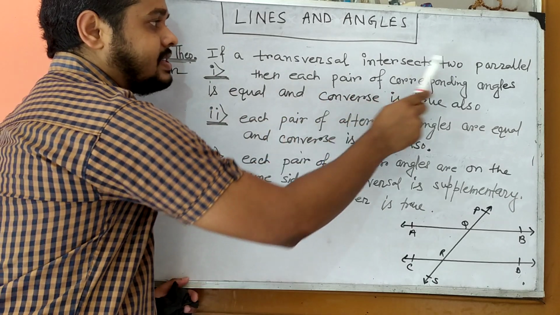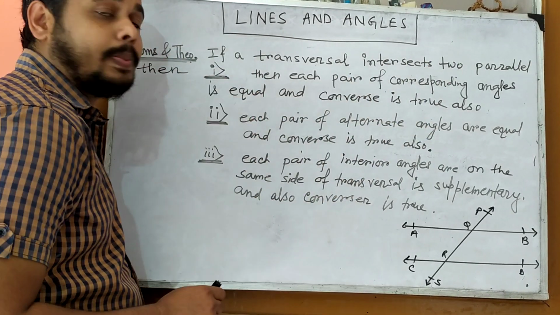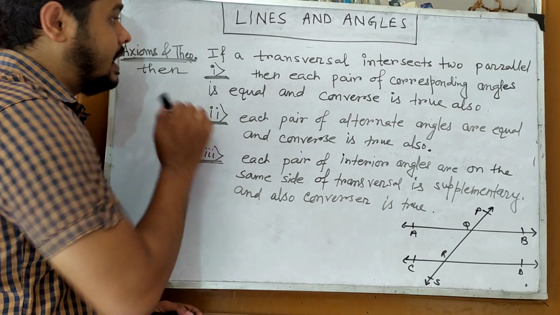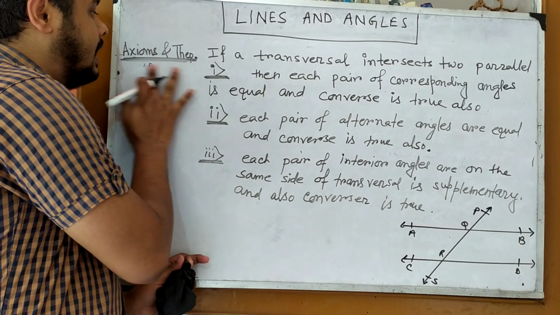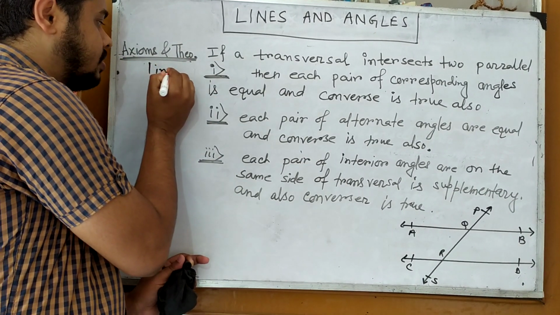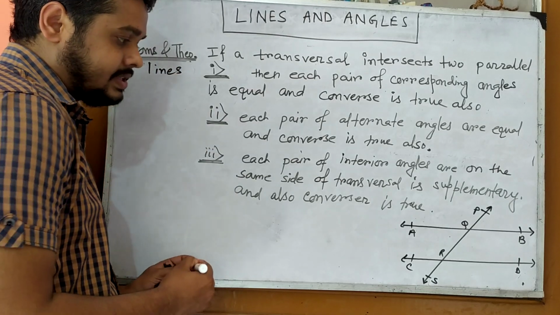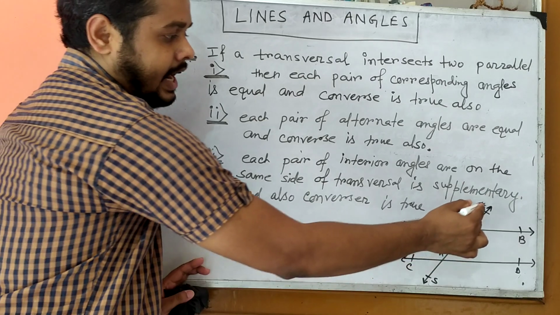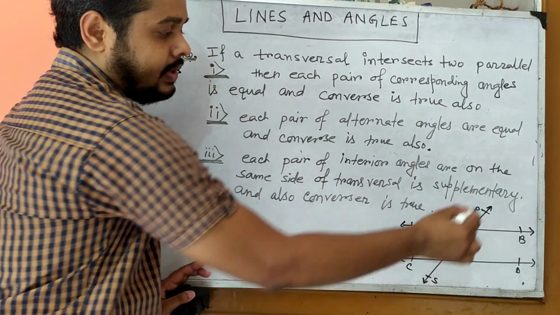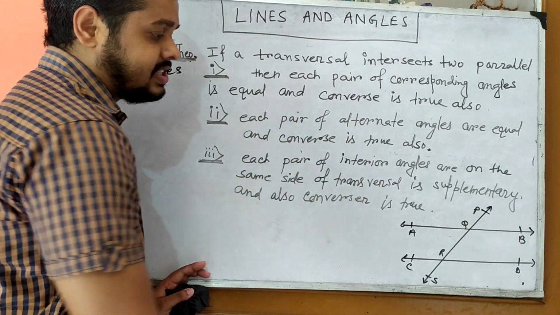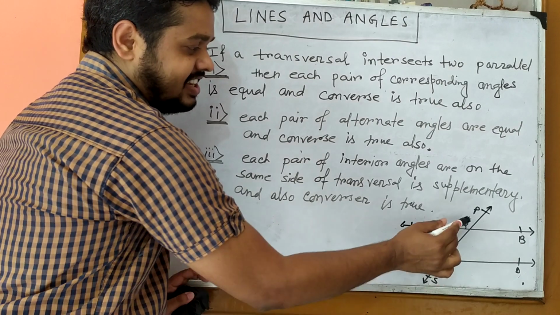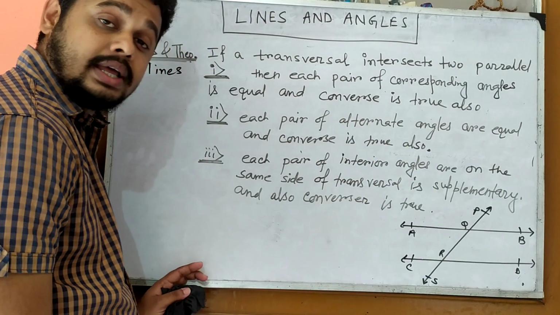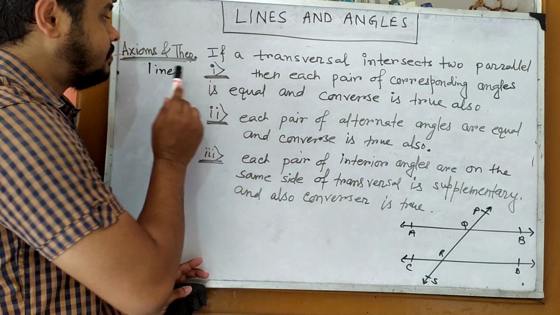If a transversal intersects two parallel lines, see, AB and CD are two parallel lines, and PS is the transversal which intersects the lines AB and CD at the points Q and R respectively.